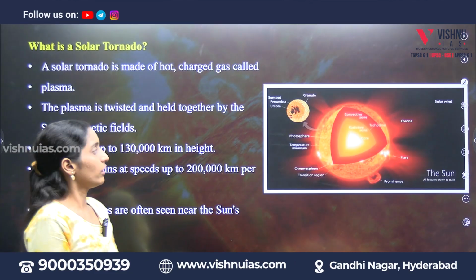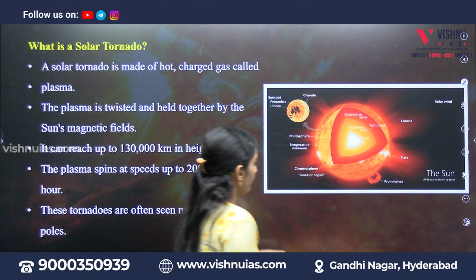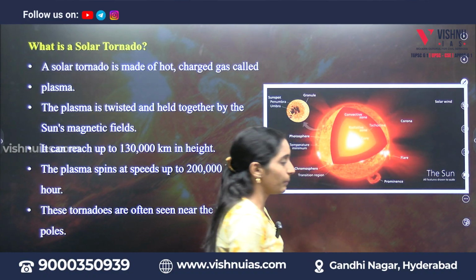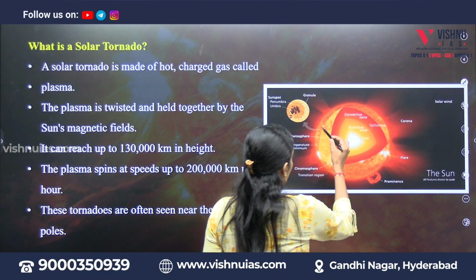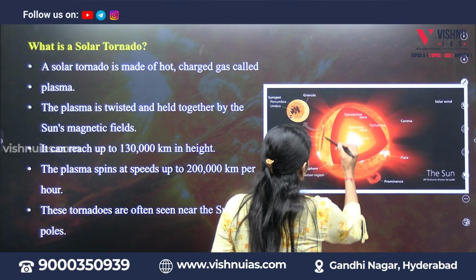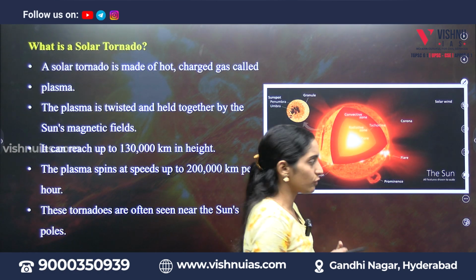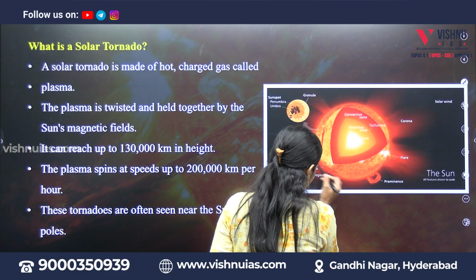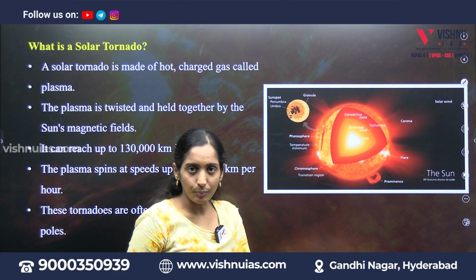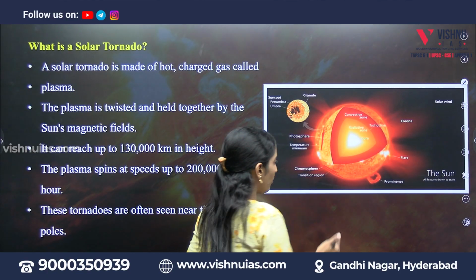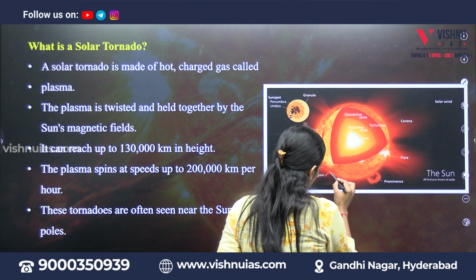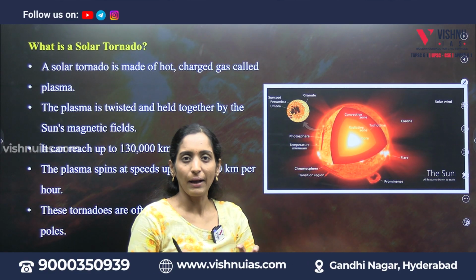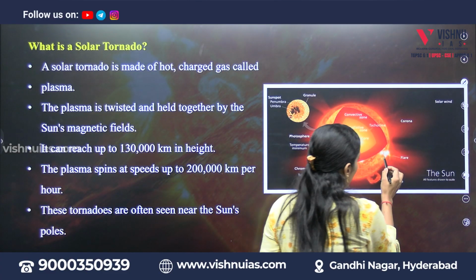And what is this solar tornado? As we can see, the temperature inside, in the core and the radiative zone, is much higher. This is where we see the temperature minimum, which we call the photosphere, and the outer layer of the sun we call the chromosphere. From the outside space to the sun, the region we call the transition zone. When it expels some plasma, there is a chance of getting flares.